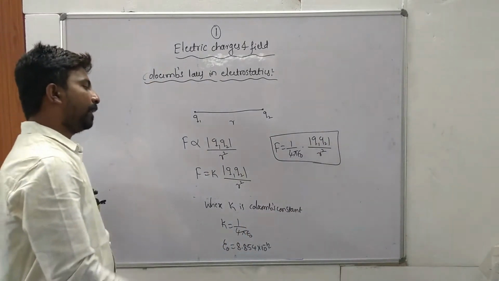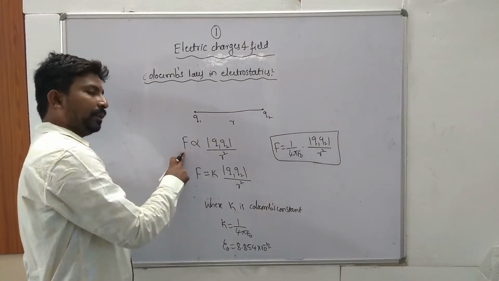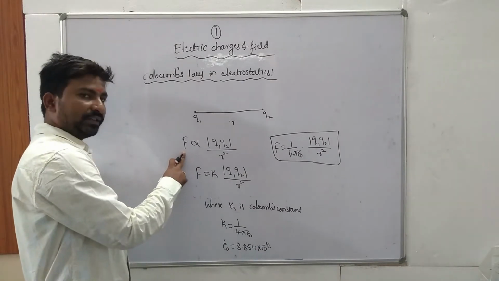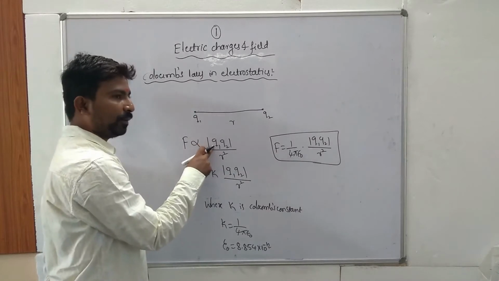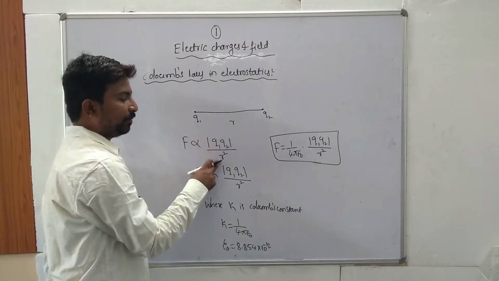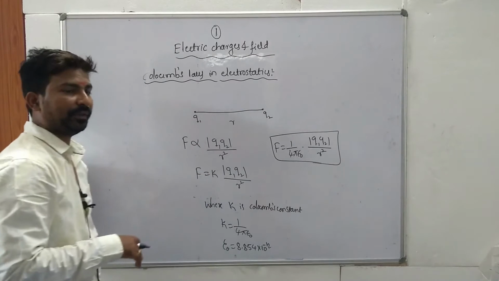Once again, the force of attraction or repulsion between the two point charges is directly proportional to the product of magnitude of two point charges and inversely proportional to the square of the distance between them.